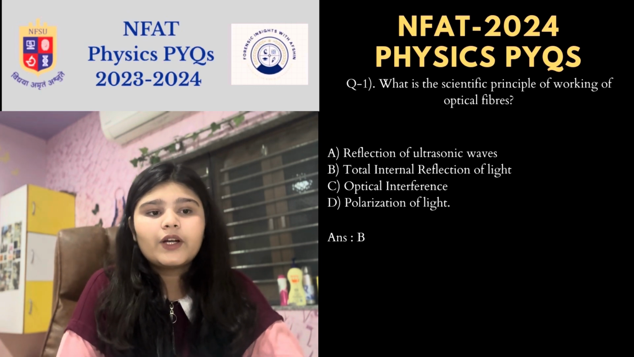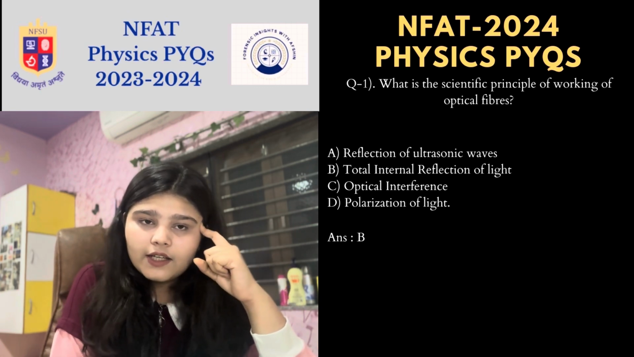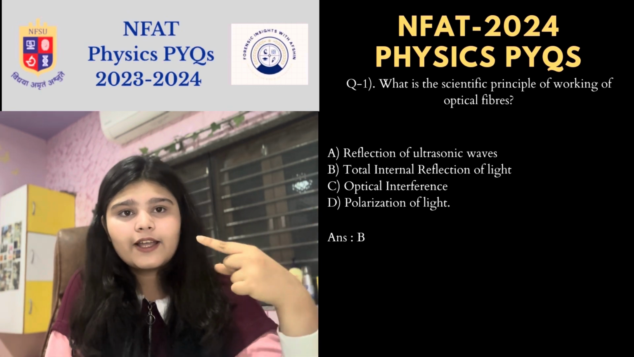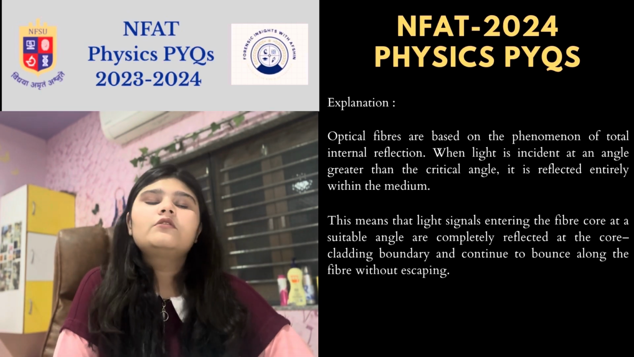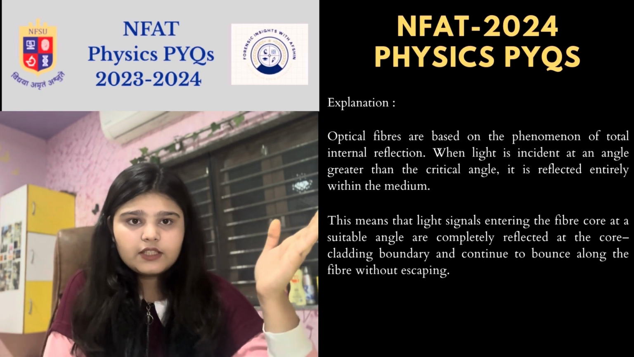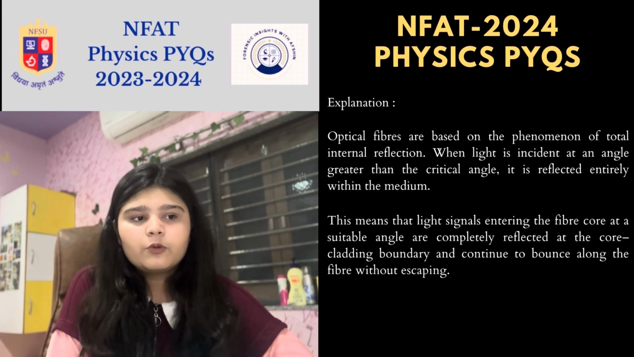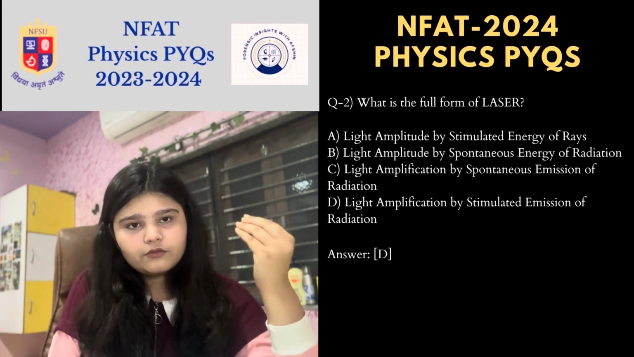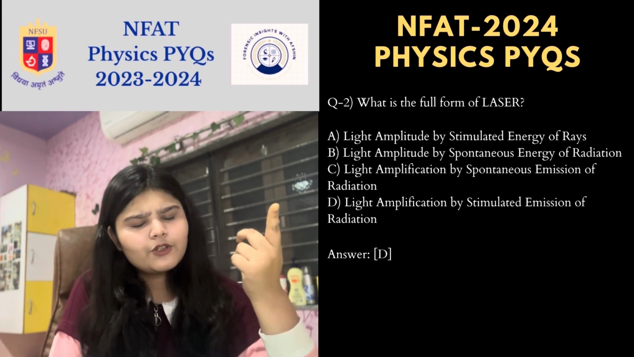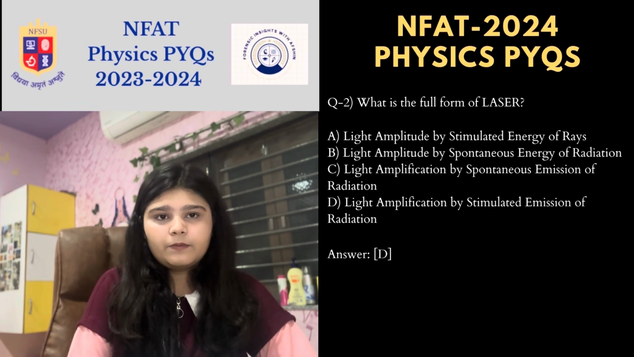First question: what is the scientific principle of working of optical fibers? If you remember this, you will know from the options that it is TIR, I mean total internal reflection of light. I have given the explanation on the screen, please read it by yourself. It's easy only. If the concept is clear, you will get it. Okay, next question. What is the full form of laser? Again, this should come to you: light amplification by stimulated emission of radiation. So all these full forms you'll have to remember.